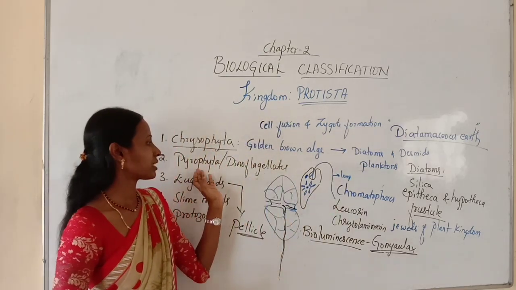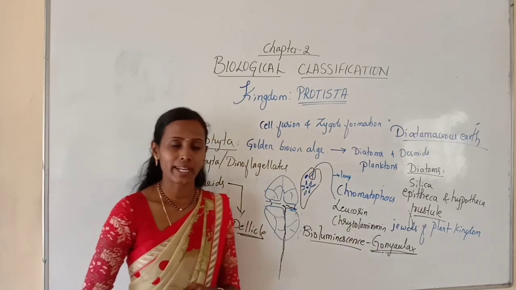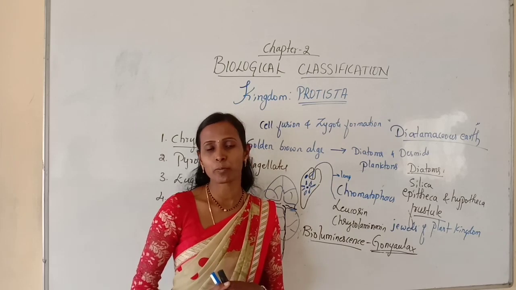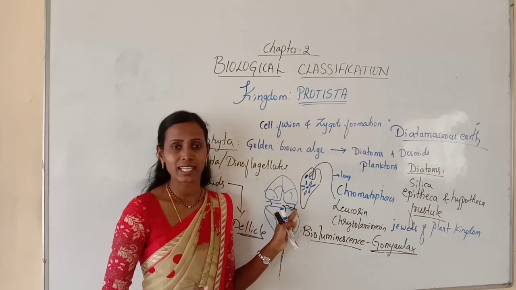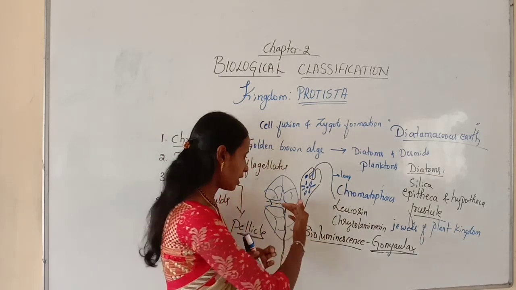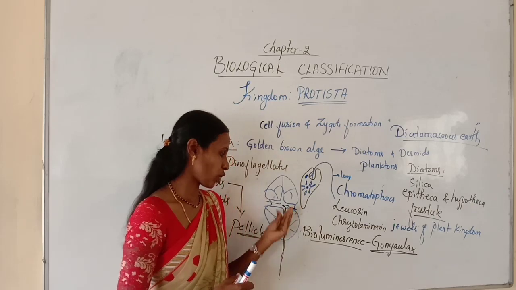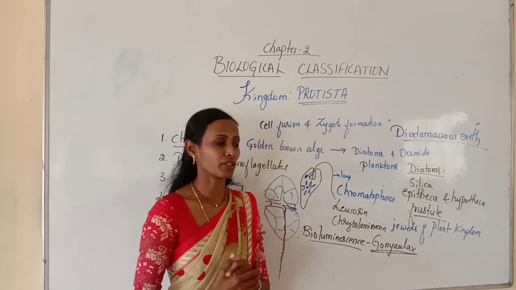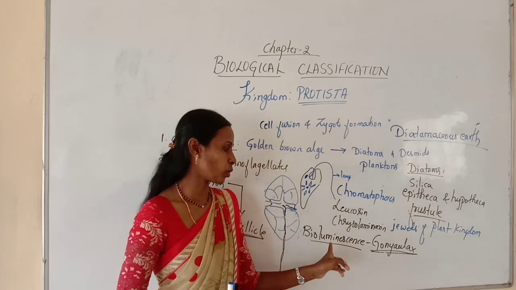And next, Pyrrophyta, also called dinoflagellates. These are mostly marine and photosynthetic organisms. They appear in different colors depending upon the pigment present. They have stiff cellulosic plates, and they have 2 flagella. One lies longitudinally, the other one horizontally or transversely along the furrow between the cellulosic plates. Very importantly, bioluminescence.